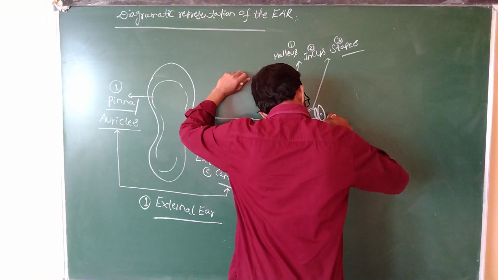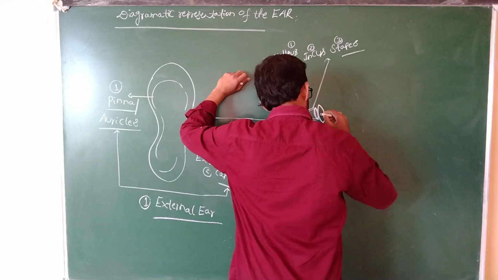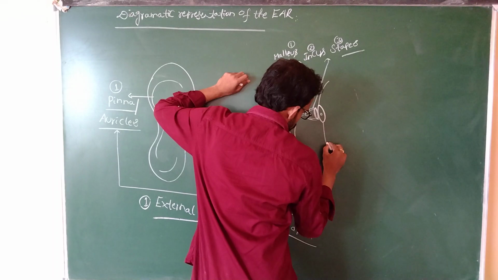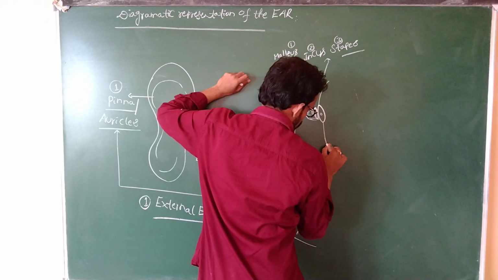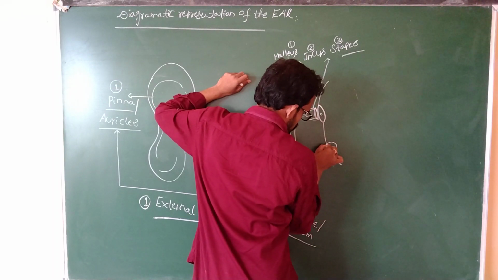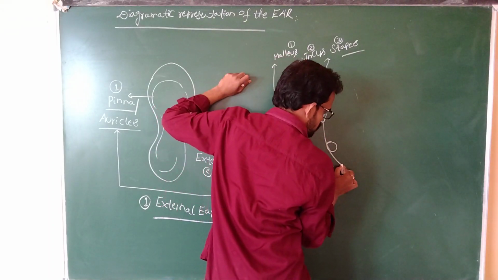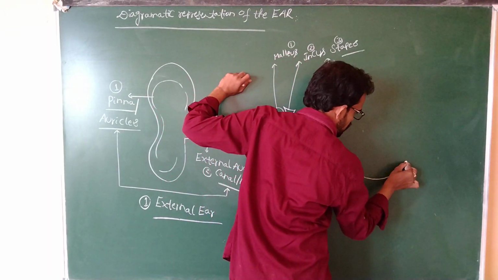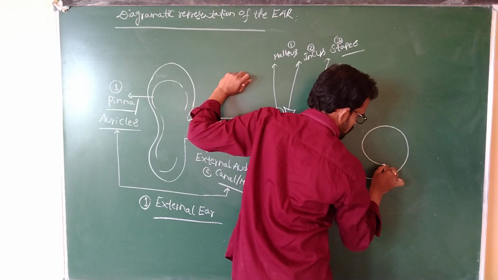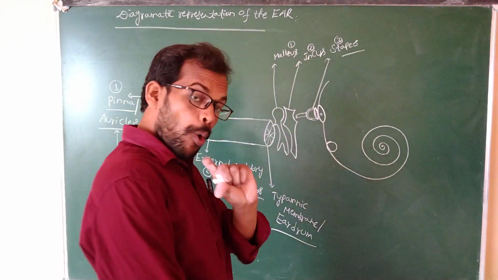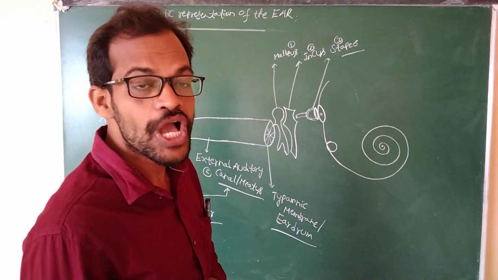The oval window opens into the round window, and then to the coiled organ known as the cochlea.